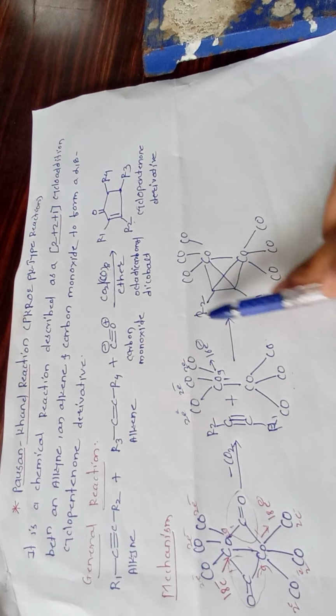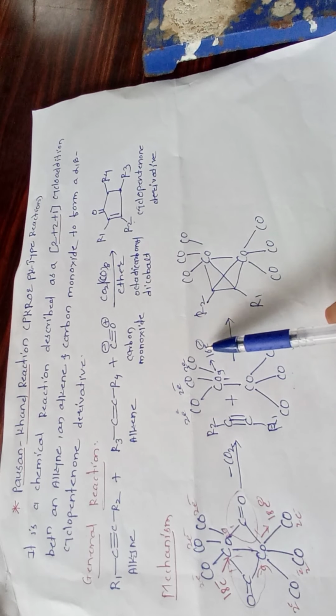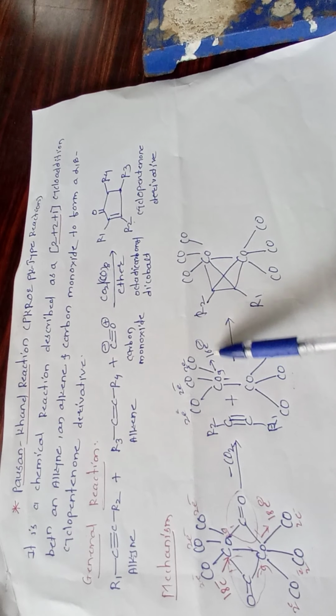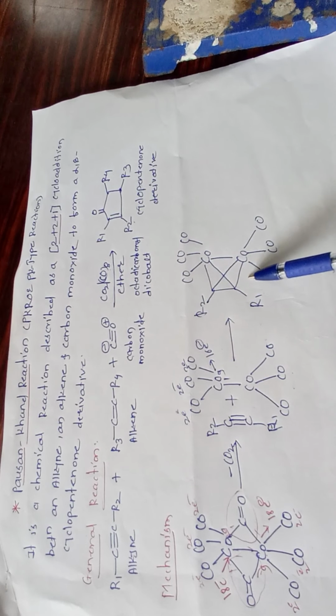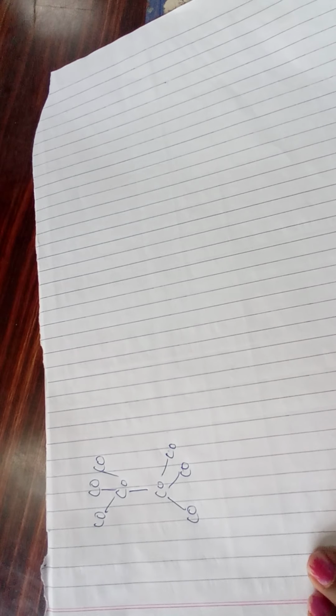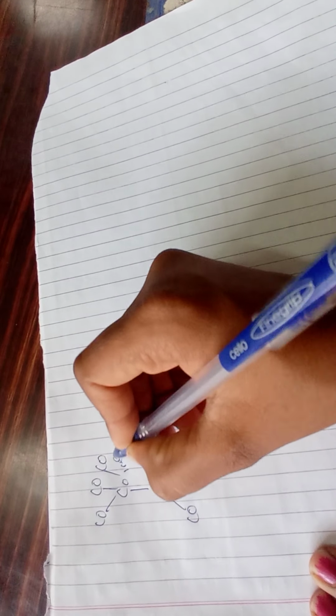Okay, how can this structure proceed? Here there is a deficiency of 2 electrons from 16, so this complex follows the 16 electron rule, so the reaction is carried out at this alkyne. So how can this structure be formed? See here the mechanism. Your complex follows the 16 electron rule. Okay, so this can react with this